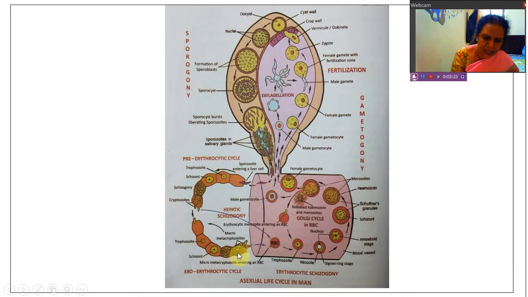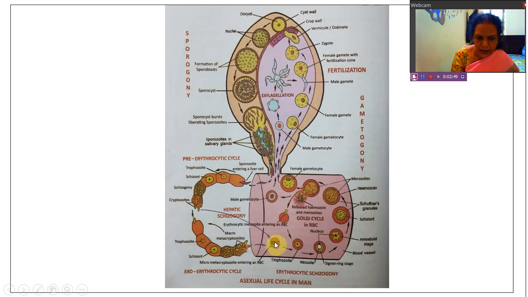They are called as second generation merozoites, which are of two types. One is micrometacryptozoites, smaller one, and macrometacryptozoites, larger one. Macrometacryptozoites again enter fresh liver cells. Micrometacryptozoites, they enter RBC and start erythrocytic cycle.